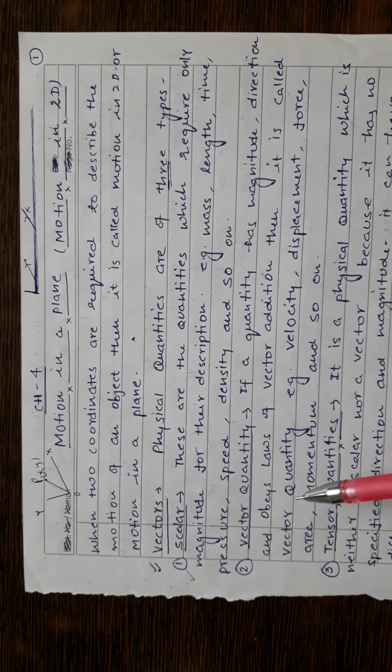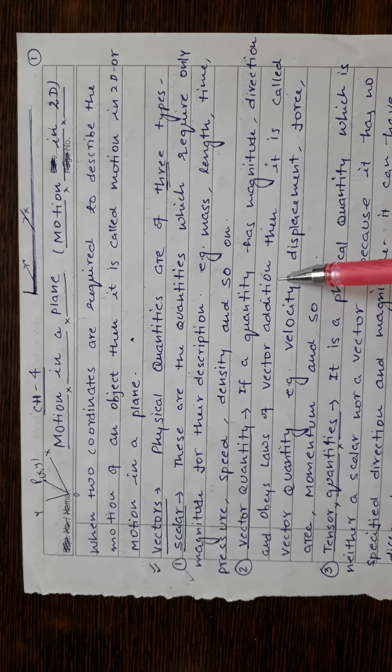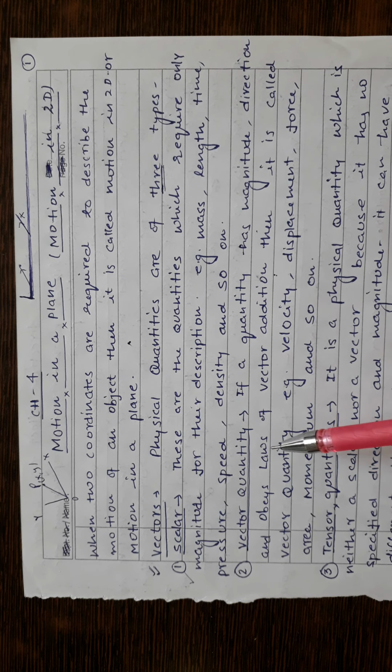The second kind of physical quantity which will be part of our study is the vector quantity. A vector quantity has magnitude as well as direction, and obeys the law of vector addition. Students, please remember, there are three characteristics of a vector quantity: it should have magnitude, it should have direction, and it should obey the law of vector addition. It means if a quantity has magnitude and direction, it is not necessarily a vector quantity if it does not obey the law of vector addition. This is the important condition of a vector quantity.